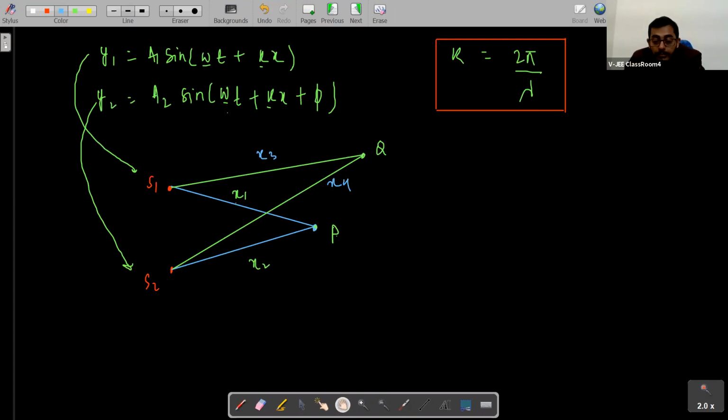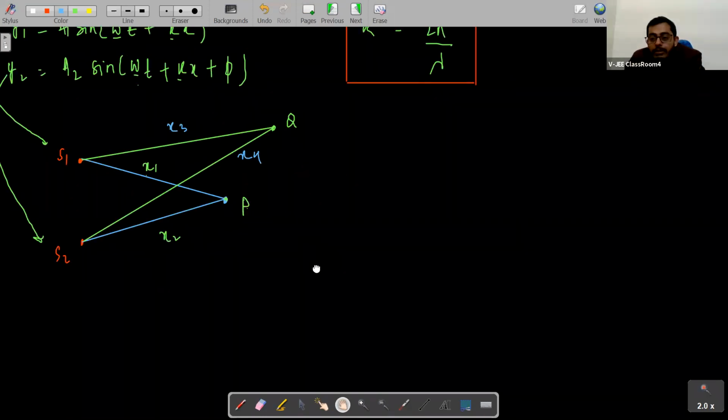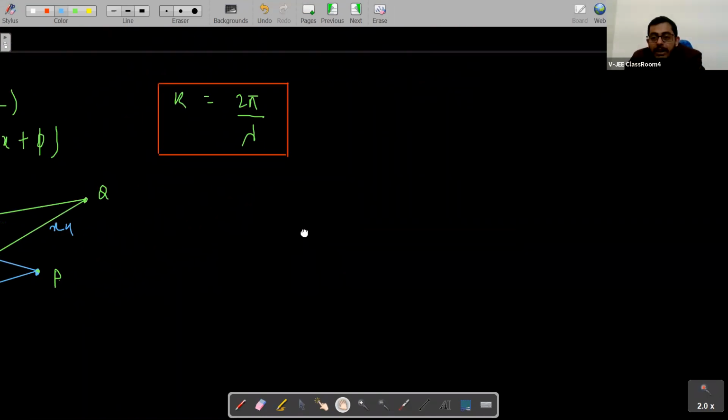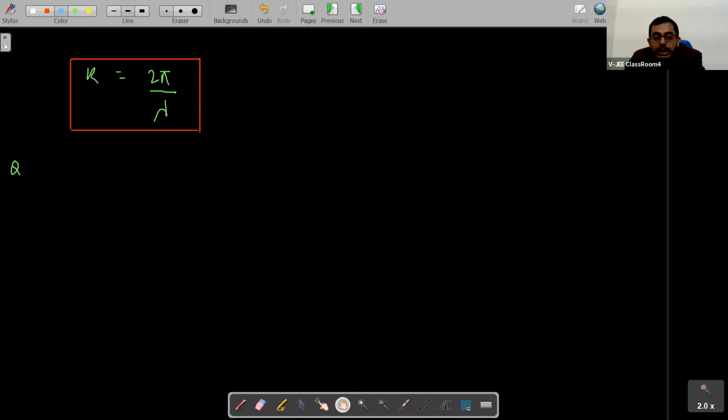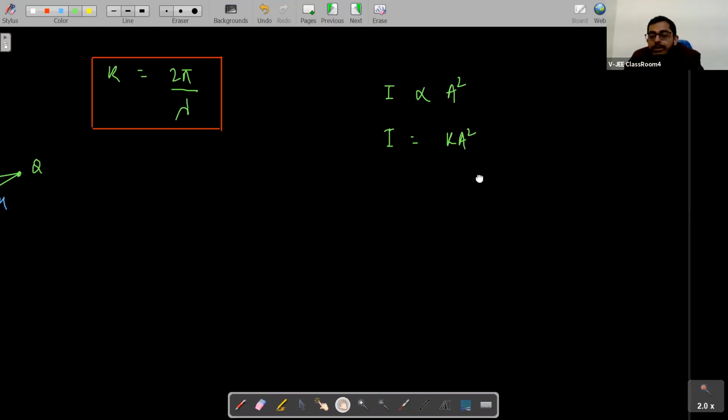If we are talking about intensity, students, you must have heard about it. We know that the intensity of any wave is proportional to the amplitude square. So if I equate it, intensity is equal to k into amplitude square.